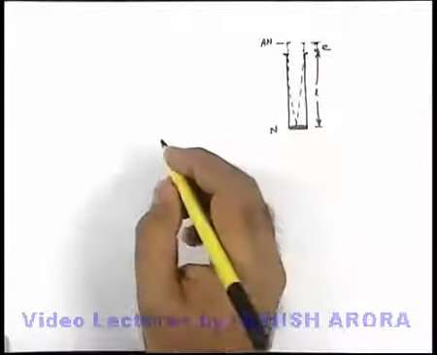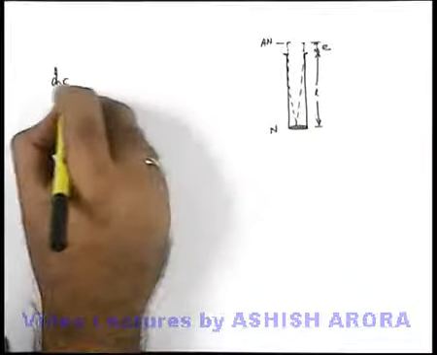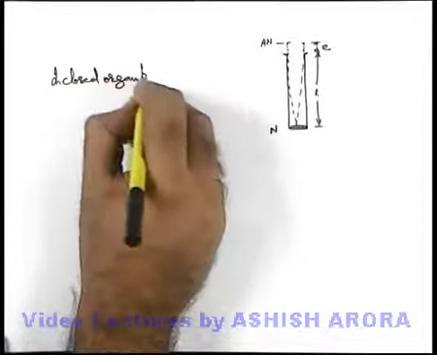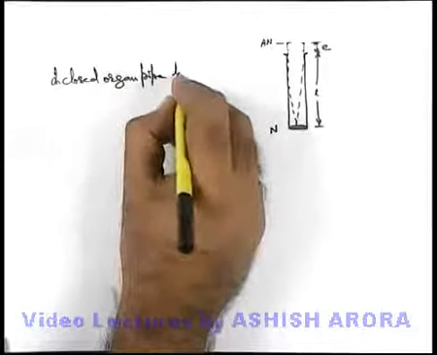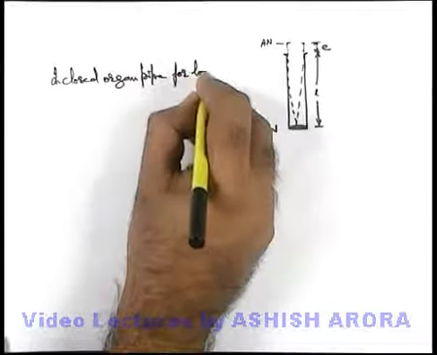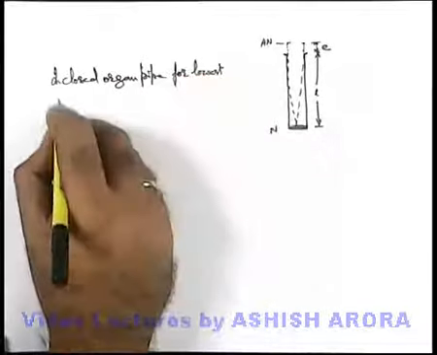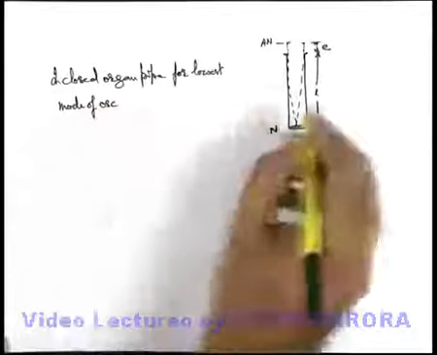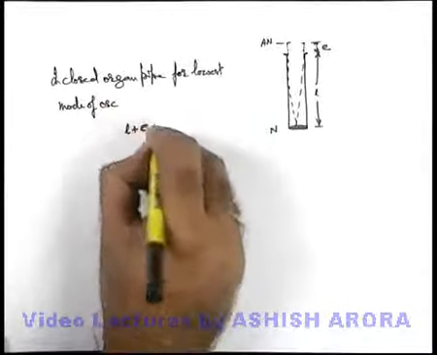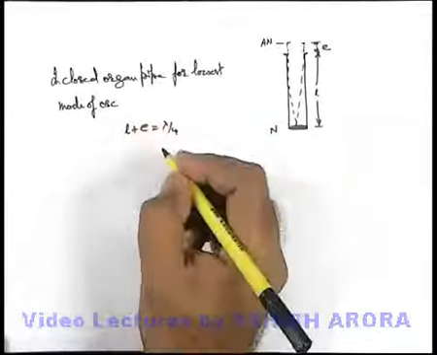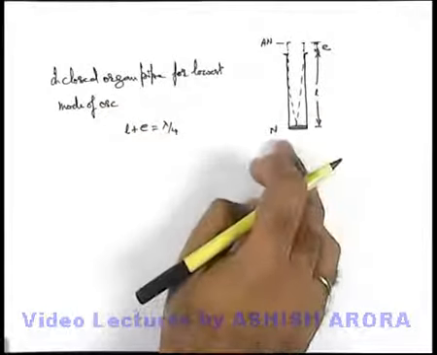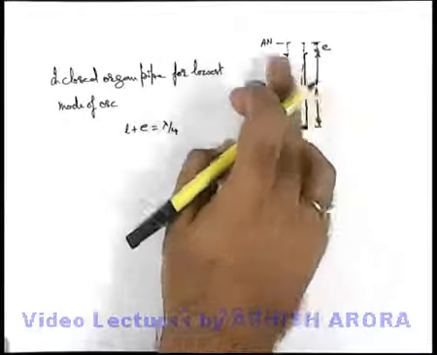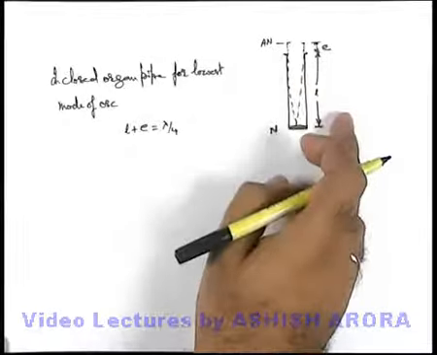So in a closed organ pipe, for the lowest mode of oscillation, we use L plus E is equal to lambda by 4. For higher harmonics also, instead of length we use L plus E as lambda by 4, 3 lambda by 4, and so on.